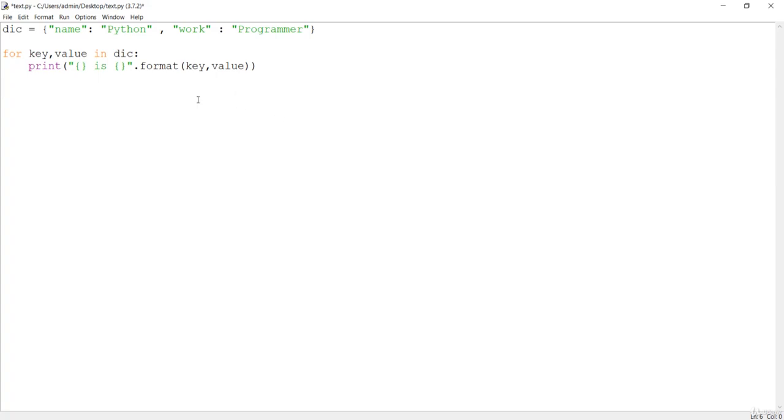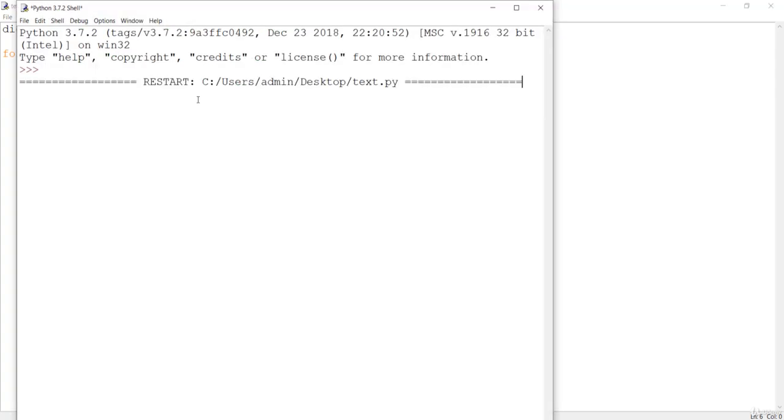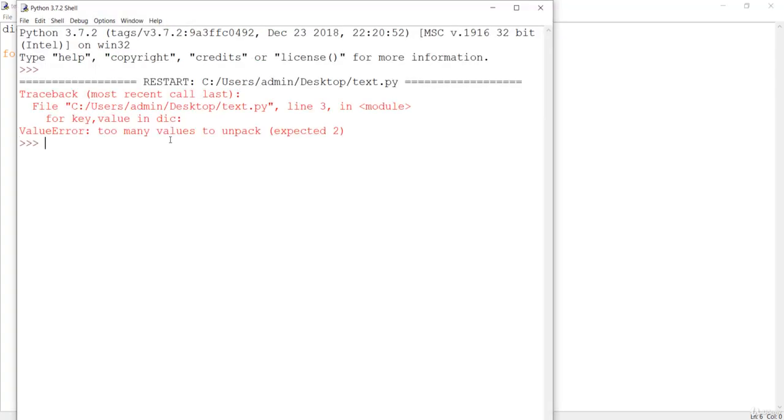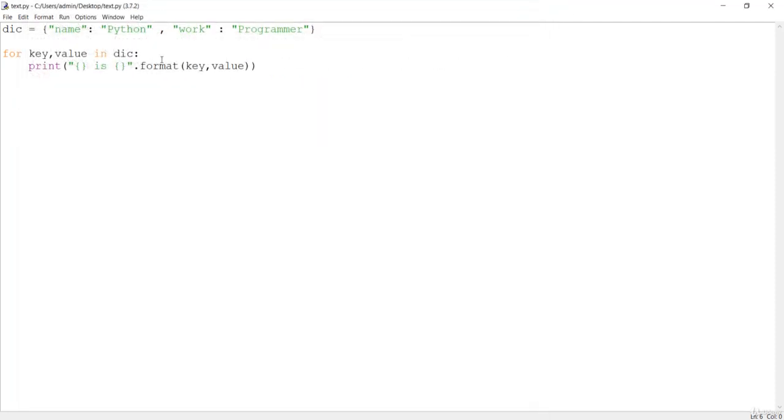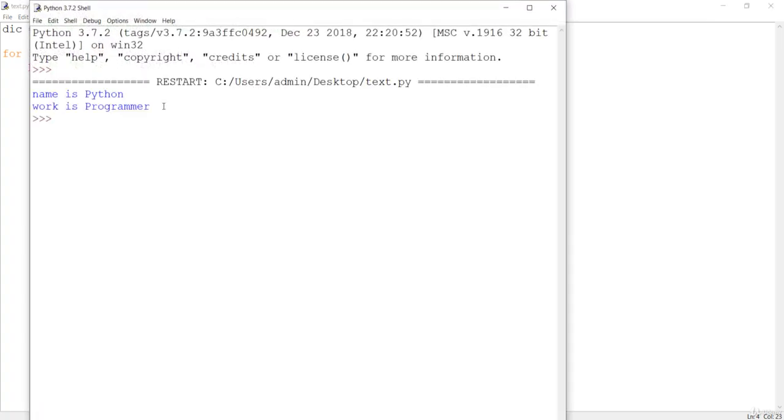We are printing over here. Let's save this first and run it by pressing F5. It is going to show us an error, too many values to unpack. We have learned dictionary in the previous lectures, but I haven't told you one thing, that this dictionary is not iterable, so you cannot loop. This for loop is not going to work in the case of dictionary. But if you convert this dictionary into a tuple with this items method, save this and press F5, then this is going to work.